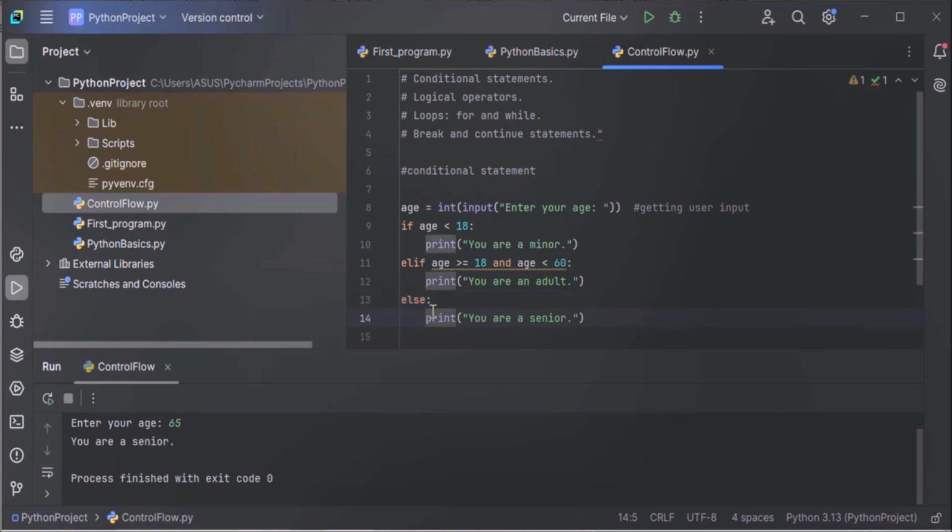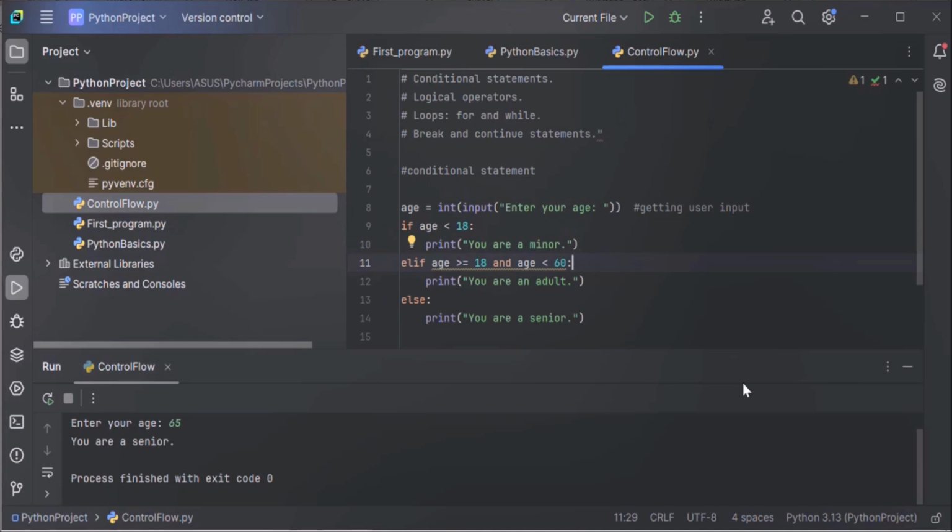That is why, after this else statement, we have given this space before the print statement. After this elif, we have given this space before this print statement, you are an adult, because this print statement belongs to this elif block. So indentation is very important. You have to remember this.